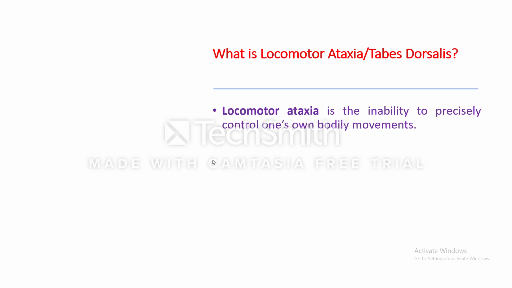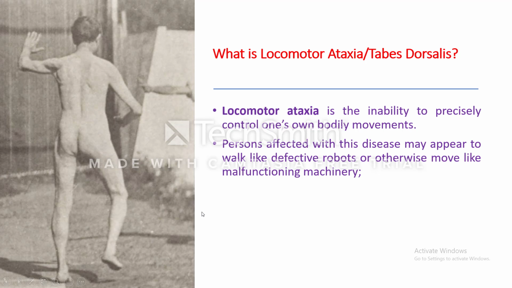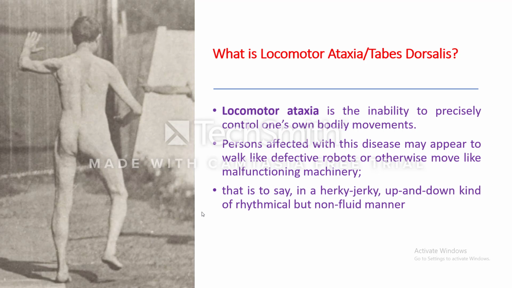Locomotor ataxia is the inability to precisely control one's own bodily movement. You can see it here. Persons affected with this disease may appear to walk like a defective robot or otherwise move like malfunctioning machinery. That's to say, in a herky-jerky, up and down kind of rhythmical but non-fluid manner.